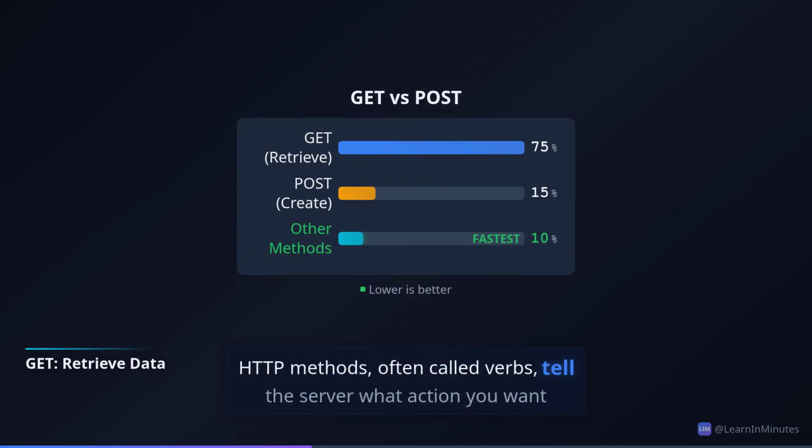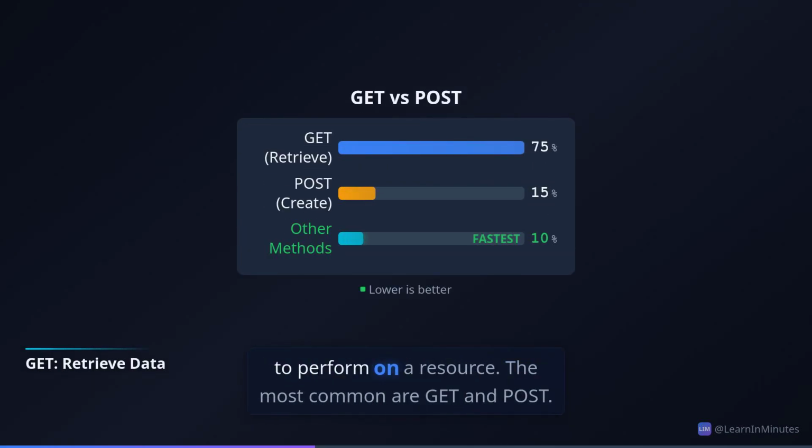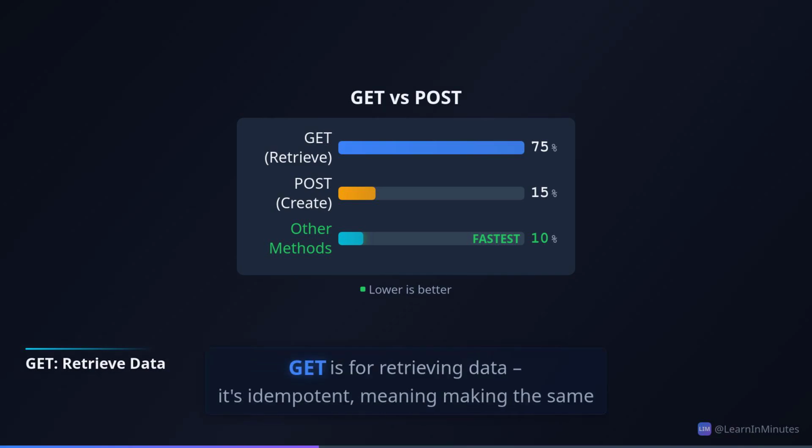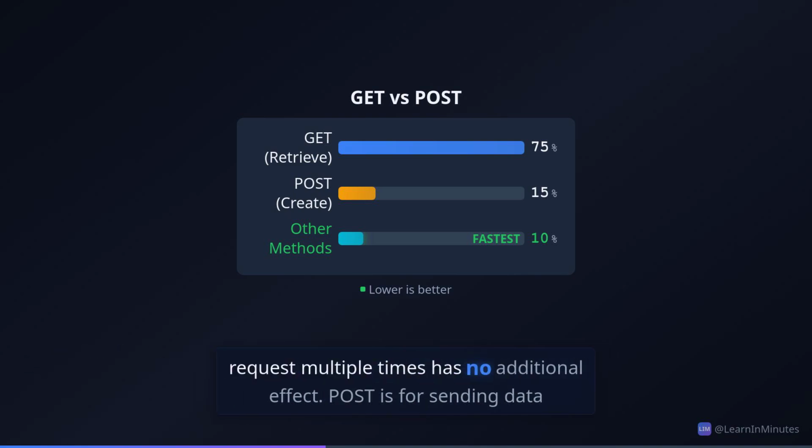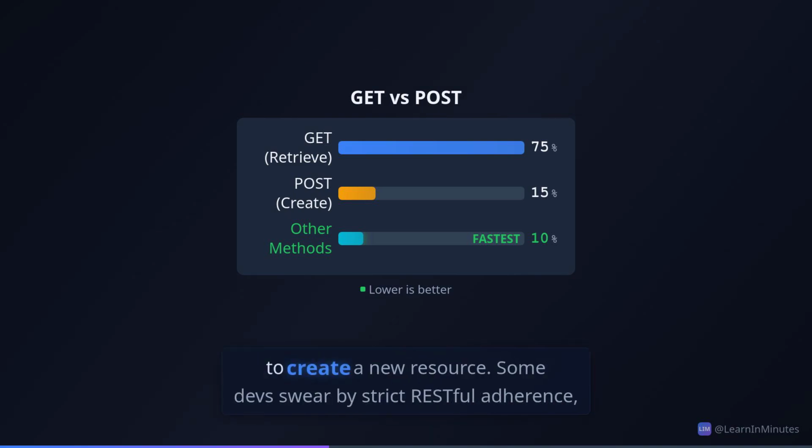Chapter 4. The verbs of the web, HTTP methods. HTTP methods, often called verbs, tell the server what action you want to perform on a resource. The most common are GET and POST. GET is for retrieving data. It's idempotent, meaning making the same request multiple times has no additional effect. POST is for sending data to create a new resource.